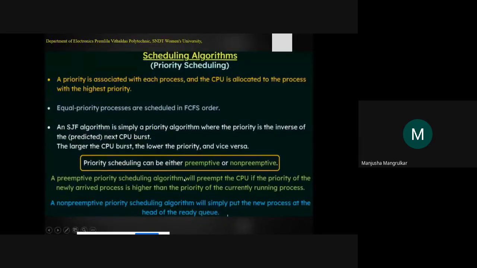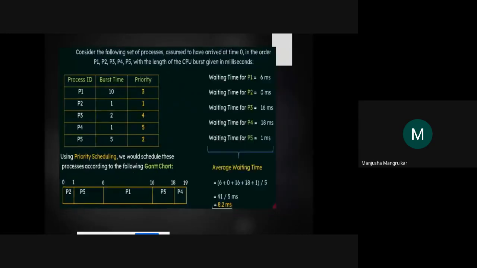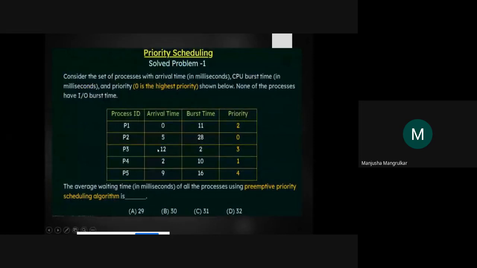So the preemptive priority scheduling will preempt the CPU if the priority of the newly arrived process is higher than the priority of the current running process. The preemptive priority scheduling algorithm will preempt the CPU if the priority of the newly arrived process is higher than the priority of the current running process. Still it will execute that process, right? So this is the preemptive priority.